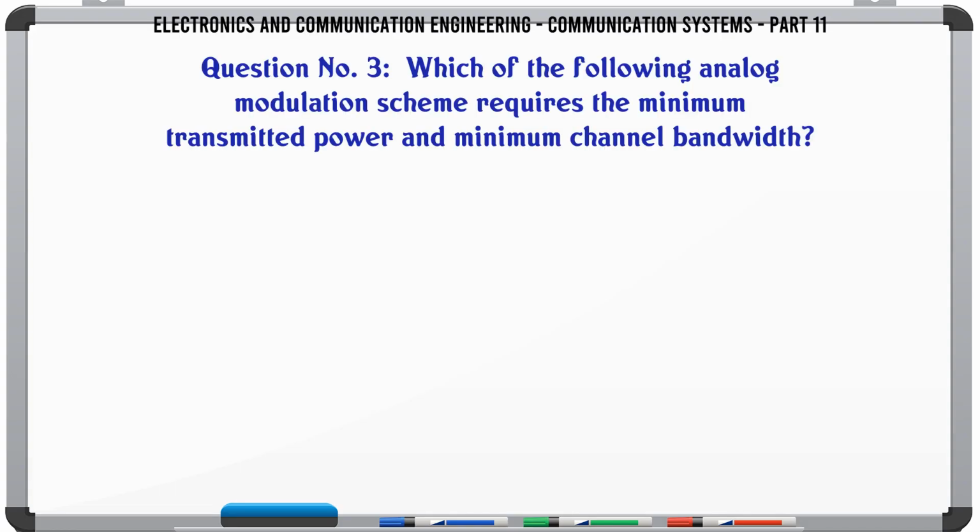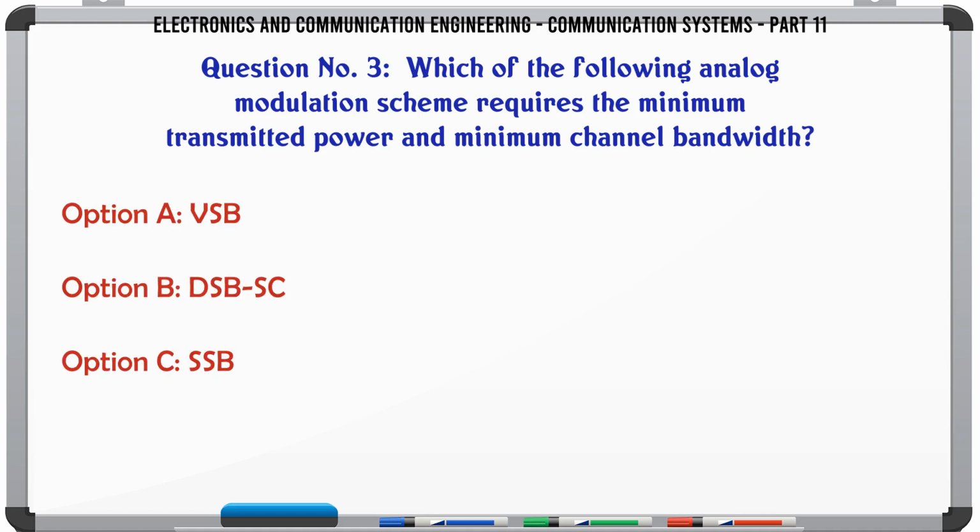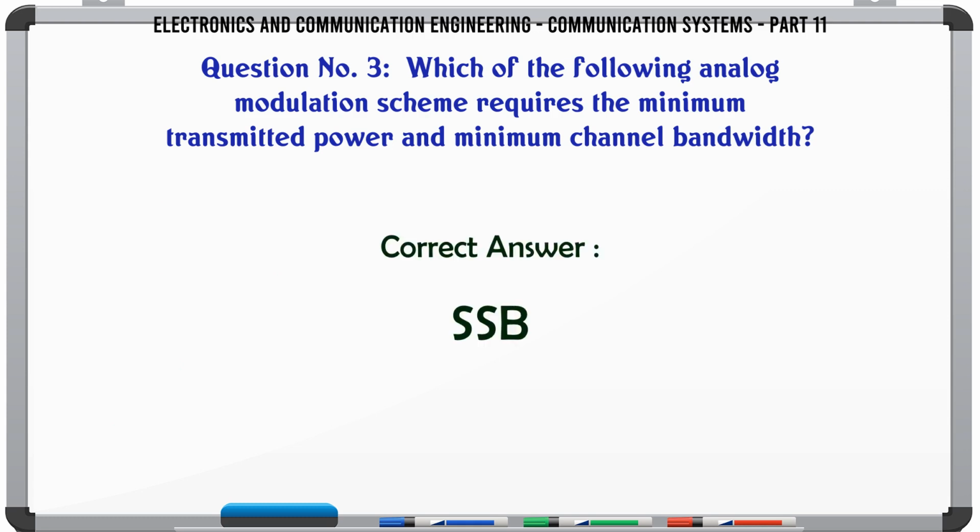Which of the following analog modulation schemes requires the minimum transmitted power and minimum channel bandwidth? A, VSB; B, DSB-SC; C, SSB; D, AM. The correct answer is SSB.